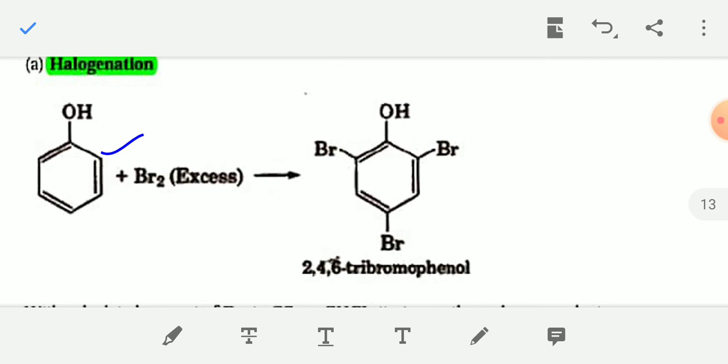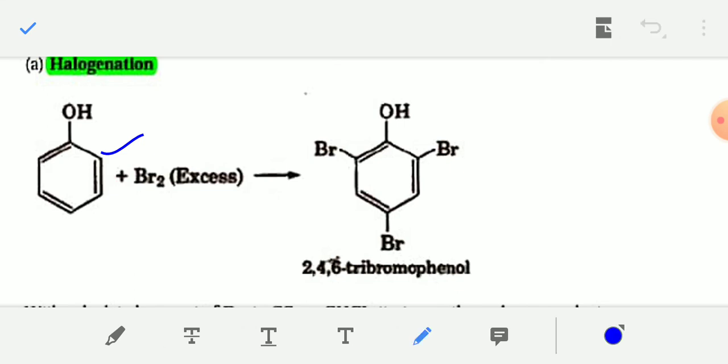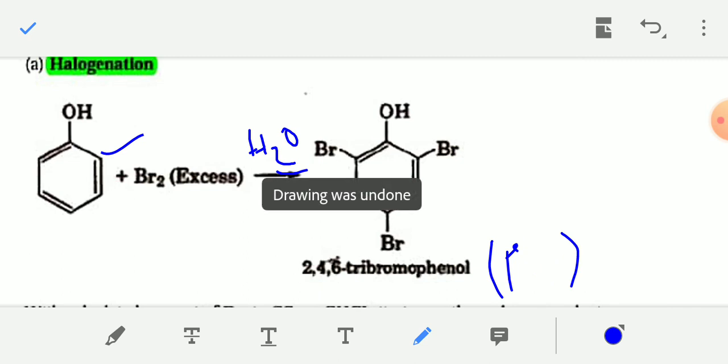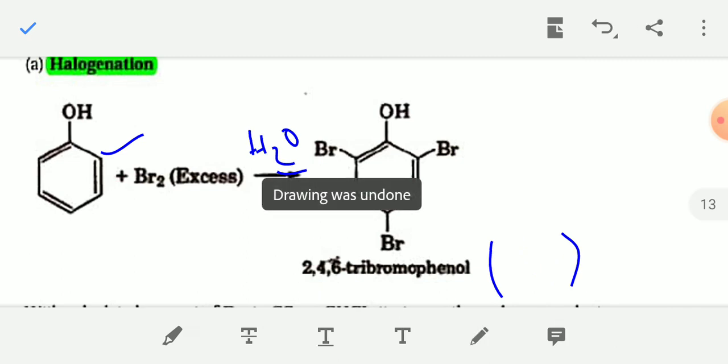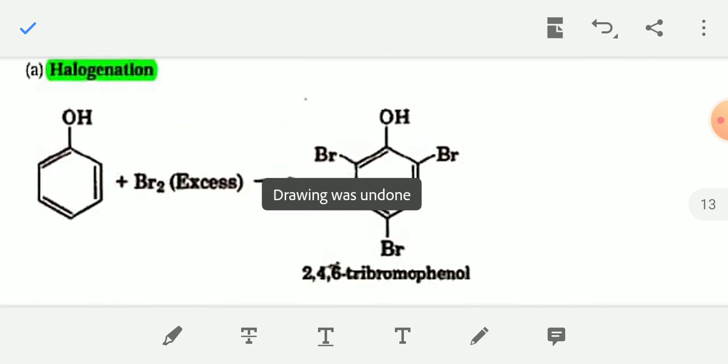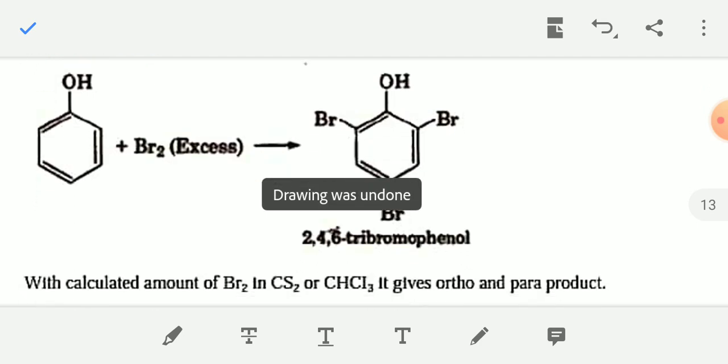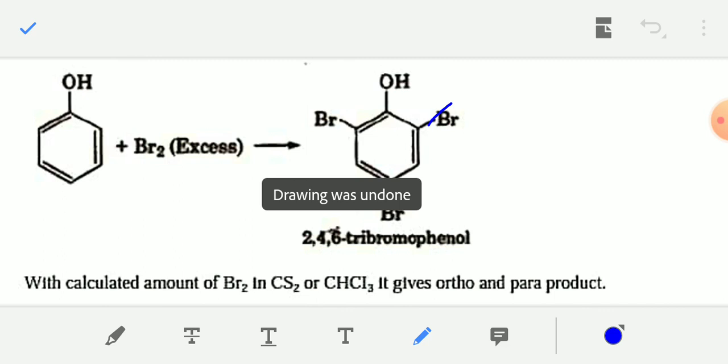That's why when phenol is treated with bromine in presence of water solvent, the phenol will be converted into 2,4,6 tribromophenol. White precipitate of 2,4,6 tribromophenol will be formed. This is a white PPT of tribromophenol. This is an important reaction of phenol with bromine water. When phenol is treated with bromine water, the phenol will be converted into 2,4,6 tribromophenol.